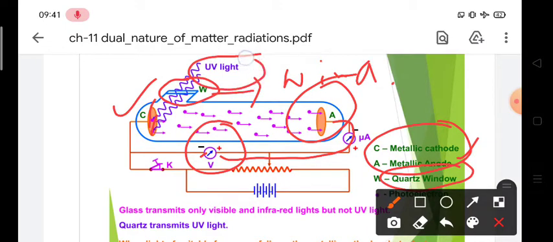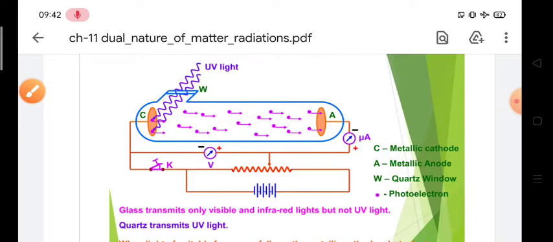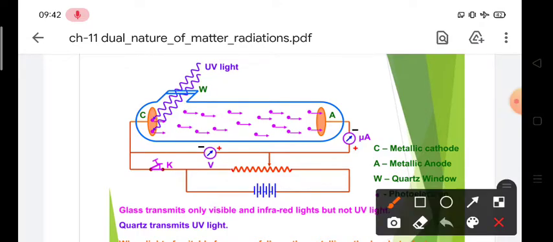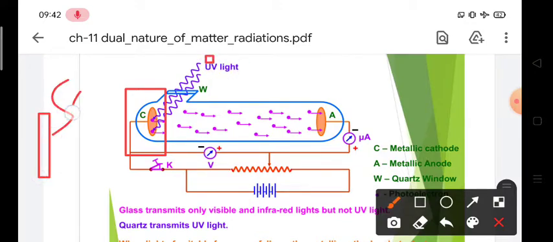Then UV light falls on this window, and after filtering through the window it falls on the cathode. This cathode is nothing but a metal, and sunlight falls on that metal. In simple words, we are talking about solar panels, or solar energy, and how a solar panel works. Basically we are discussing the fundamentals of that.